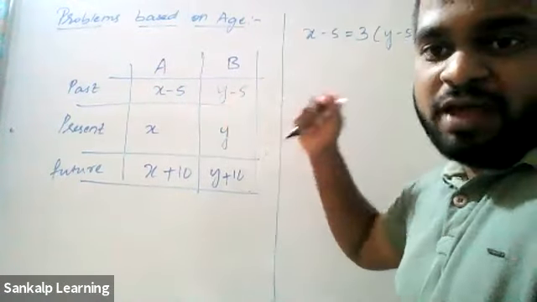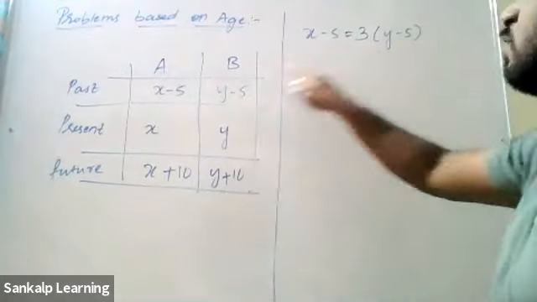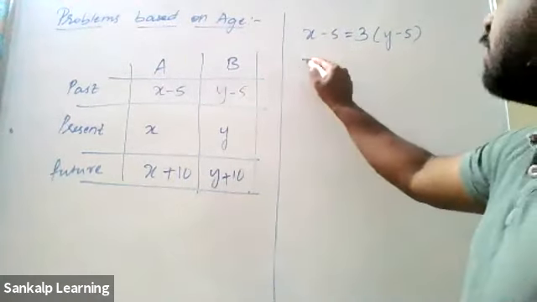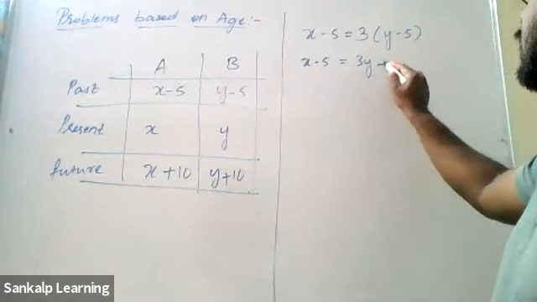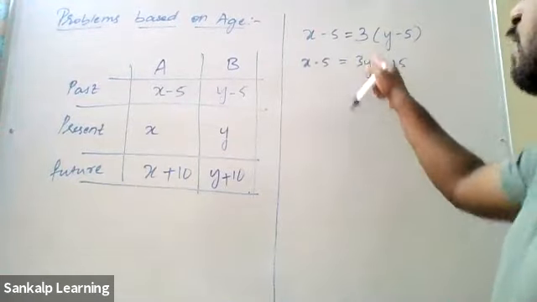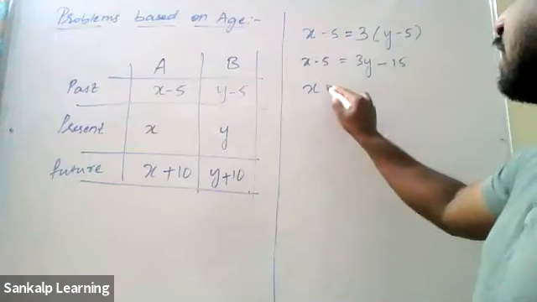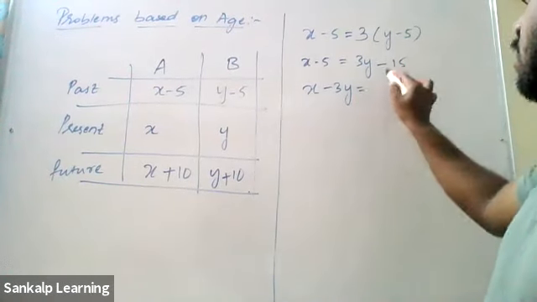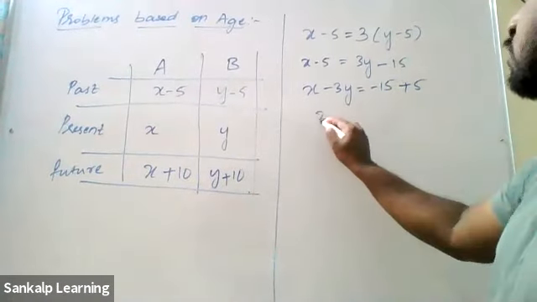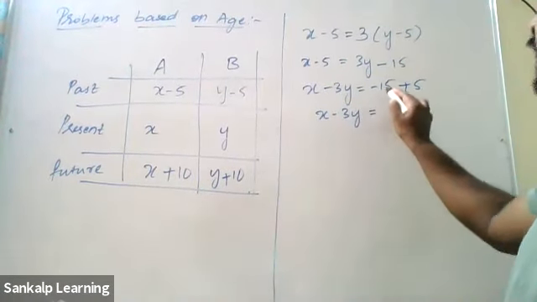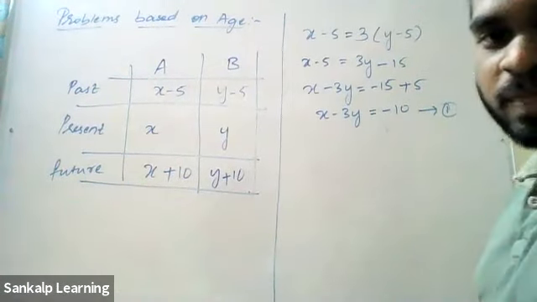5 years ago, A was 3 times B. Simplify: X minus 5 equals 3 into Y, that is 3Y minus 3 fives are 15. Get the variable to one side, numbers to the other side. Transpose: X stays there, plus 3Y to the other side becomes minus 3Y, minus 15 stays, minus 5 to the other side will become plus 5. So X minus 3Y equals minus 15 plus 5, which is minus 10. This is your equation 1.